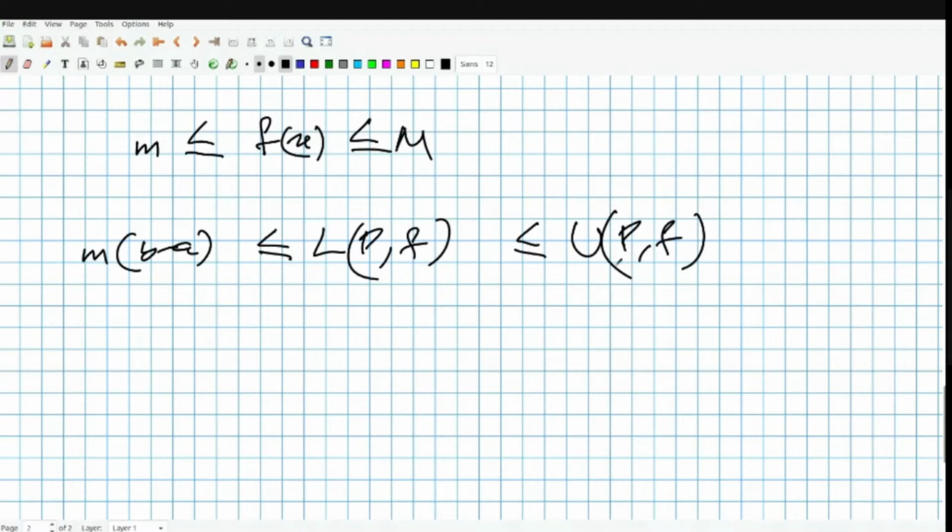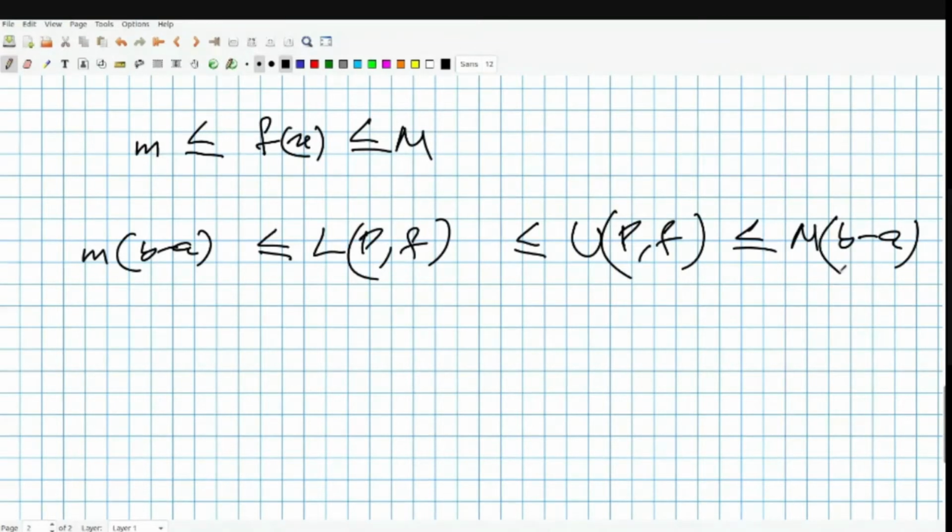So given any partition P1 and any other partition P2, we have L(P1, f) bounded by U(P2, f). It doesn't matter what P1 and P2 are. You can intuitively know that, or if you want to see, I can give an idea of the proof. And U(P, f) is bounded above by M times the length of the interval.